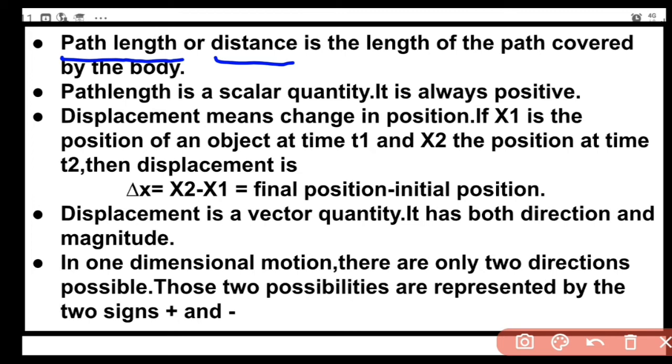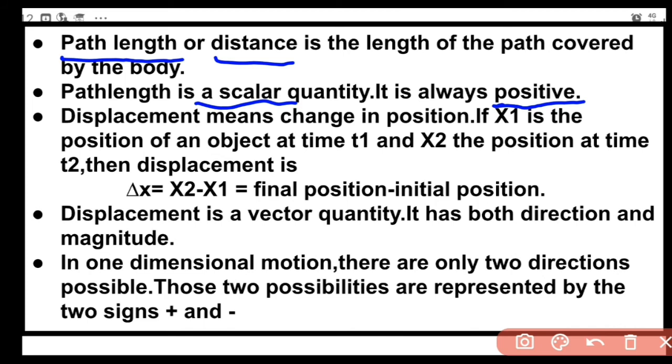And what type of quantity is it, scalar or vector? What do you mean by scalar and vector quantities? The quantities which do not require direction, or which have magnitude alone, are called scalar quantities. Vector quantities have both direction and magnitude. So path length or distance is a scalar quantity and it will always be positive. We'll explain it with the help of an example.